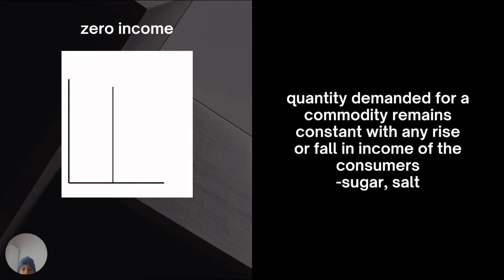Quantity demanded for a commodity remains constant with any rise or fall of the consumer's income. So if customer income rises or falls, the quantity demanded remains zero change because there is no demand response. So for example, sugar and salt.